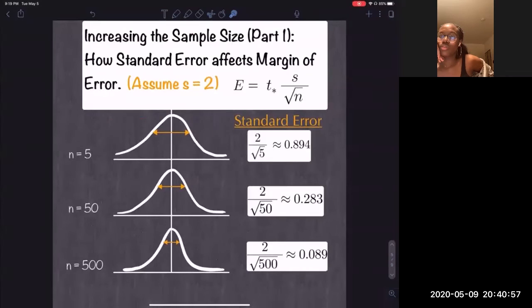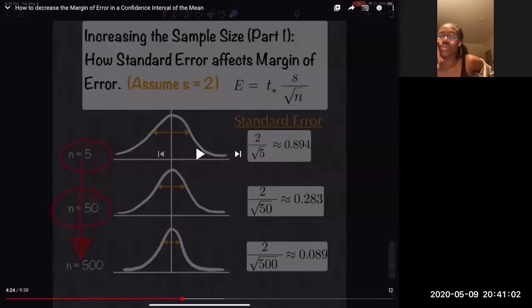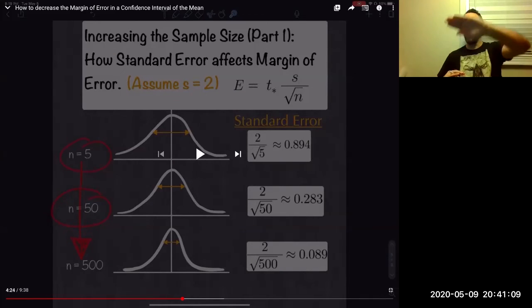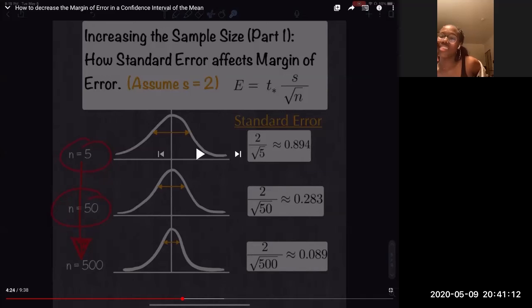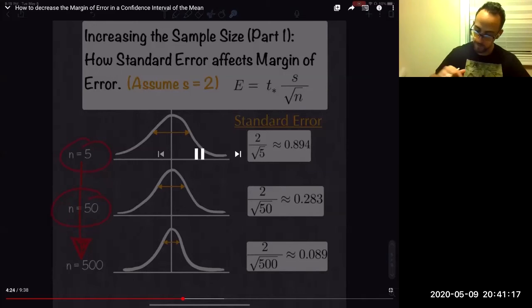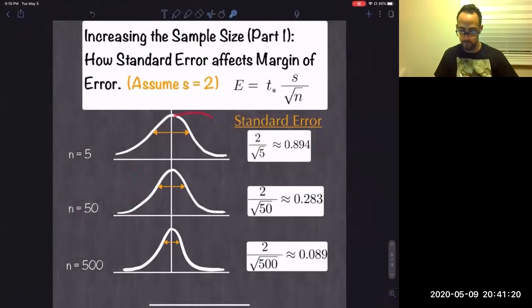All right, check this out. We're increasing the sample size, right? We got n equals 5, we got n equals 50. Now remember, there was 400 and 1800, right? 400's on the top and 1800's on the bottom, according to this graph. So watch. And you got n equals 500. Check out what happens to the graph as you increase the sample size. The smaller sample size is wider, and that's because the standard error is inversely related to the sample size.